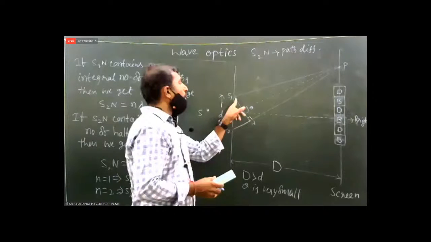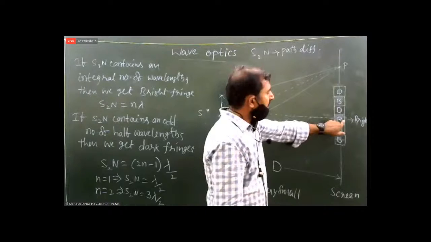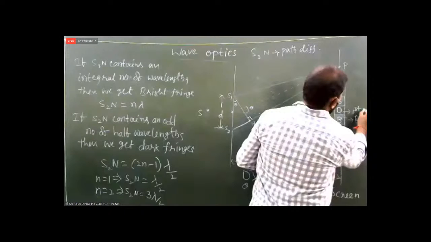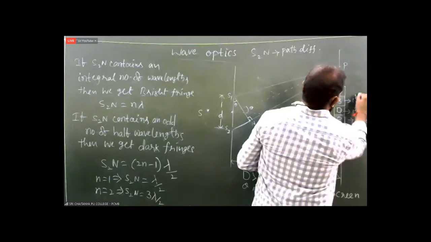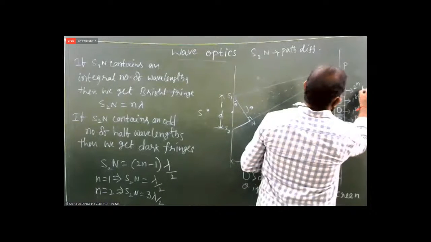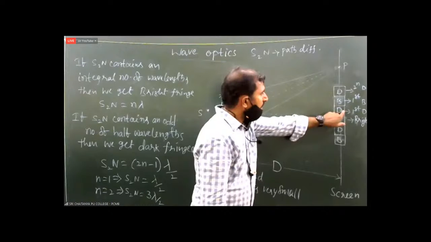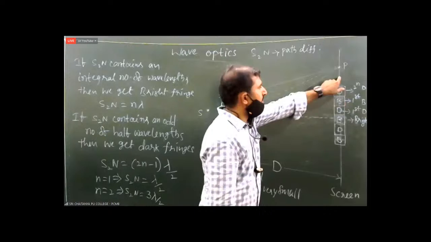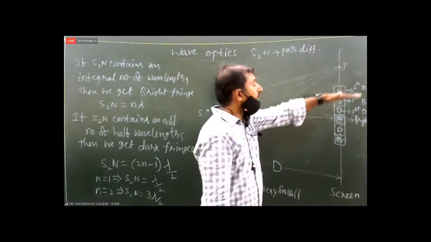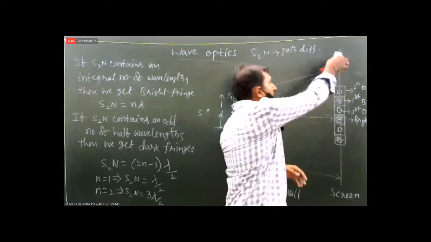when you consider coherent waves. This is the central bright band. Next is the first dark band, this is the first bright band, this is the second dark band. Central bright band, first dark band, first bright band, second dark band. Next we will get the second bright band, third dark band, third bright band. Like this, alternately you will get brightness and darkness on the screen.